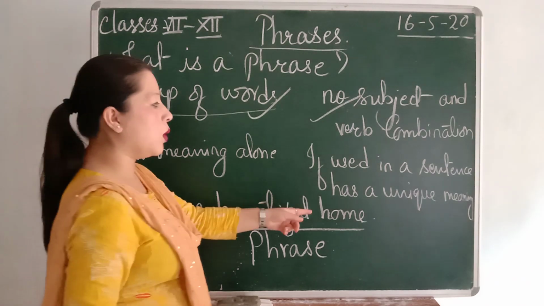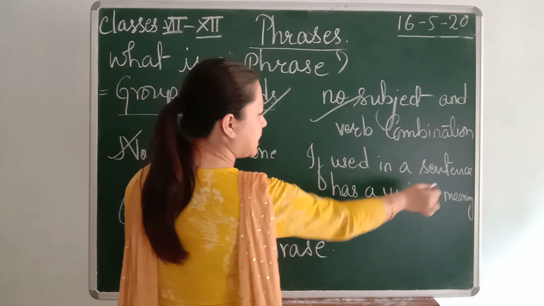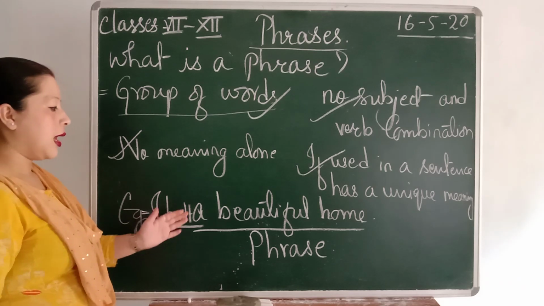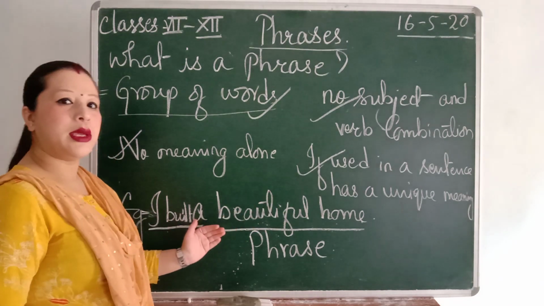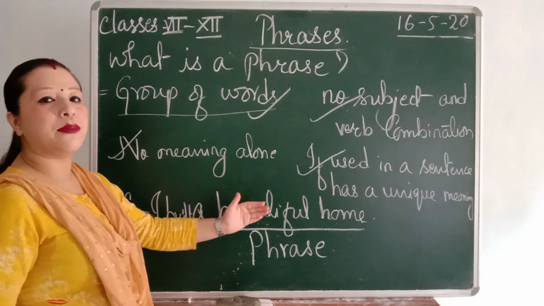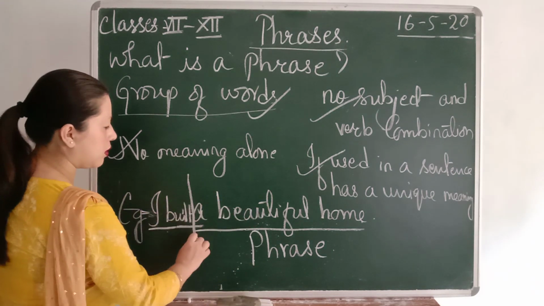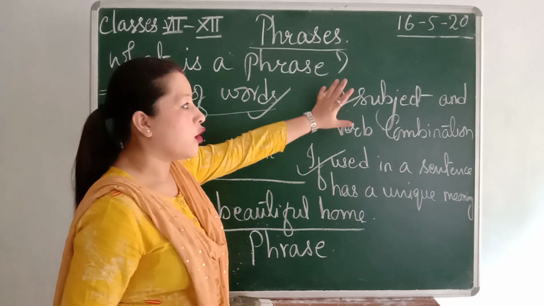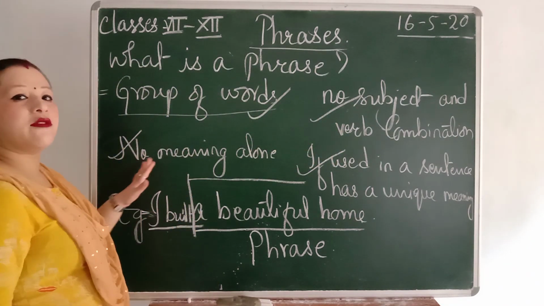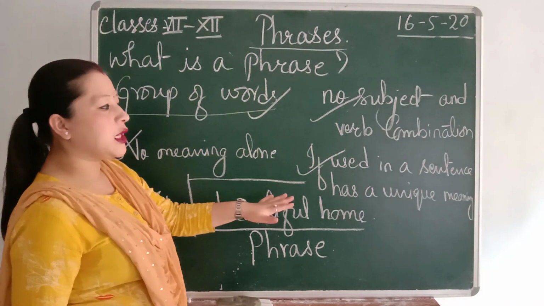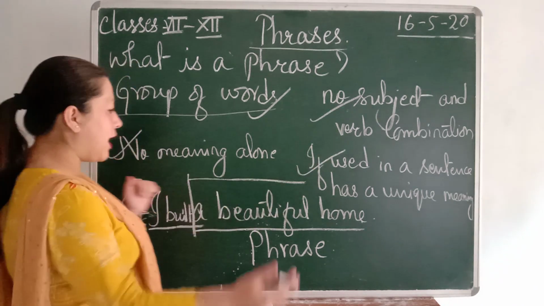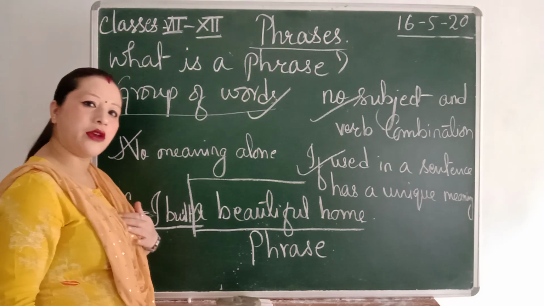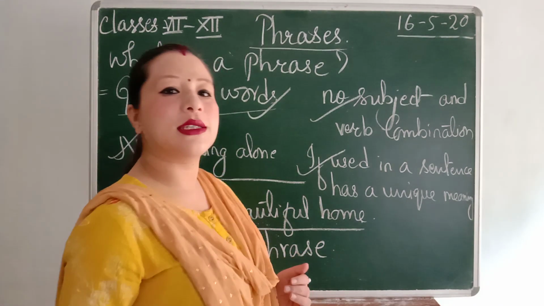To give a complete meaning, if you add I built a beautiful home, used in a sentence it has a unique meaning. When I add I built, a beautiful home gives a complete meaning and complete sense. So this is a complete phrase. At first, a beautiful home is just a group of words. There you don't find a subject or verb combination, and it doesn't give a complete meaning alone. So to give a complete meaning, you have to add the words I built. So when you add I built a beautiful home, this becomes complete.